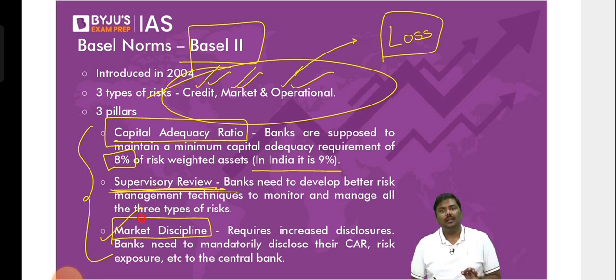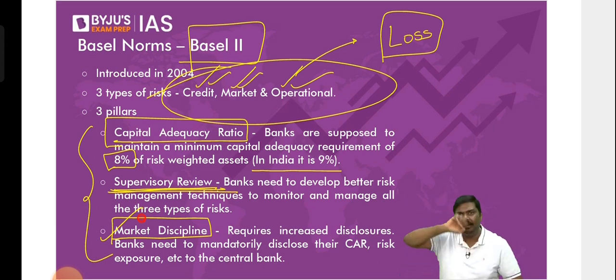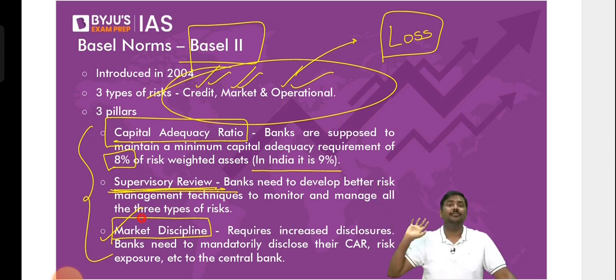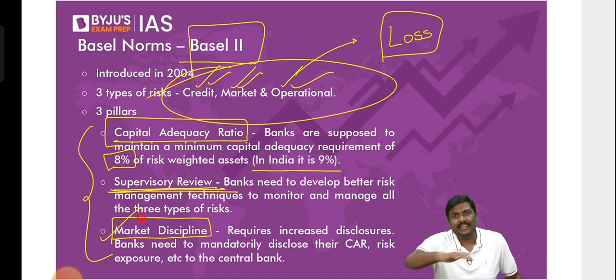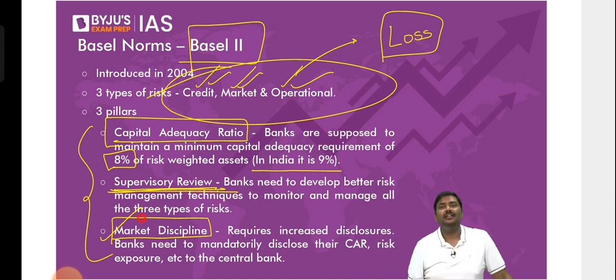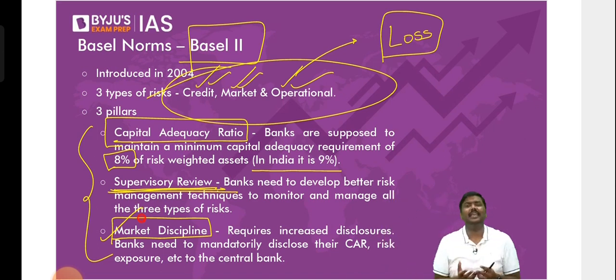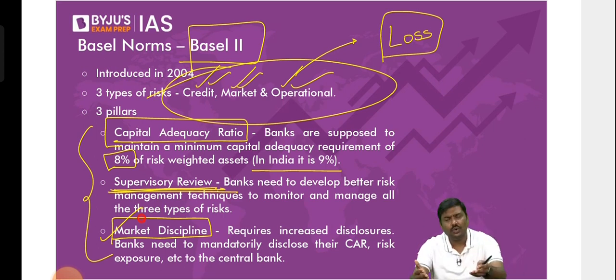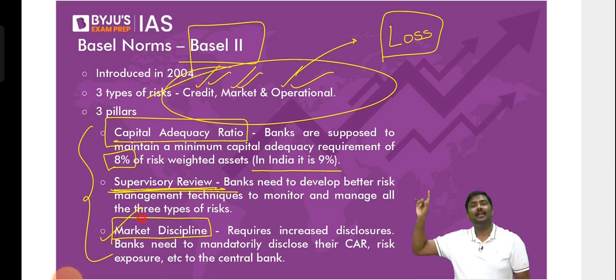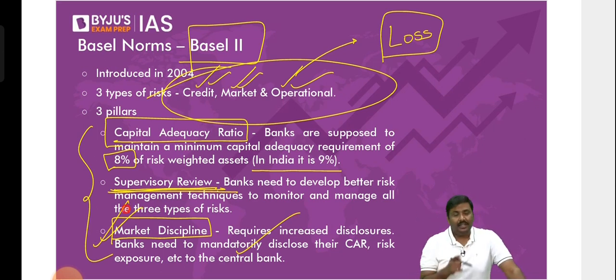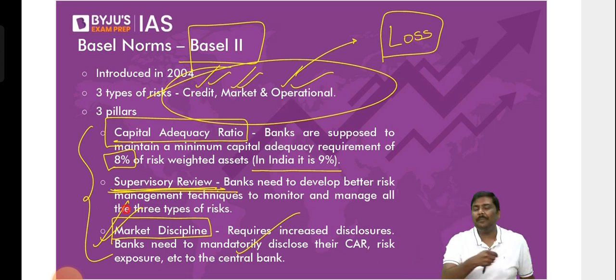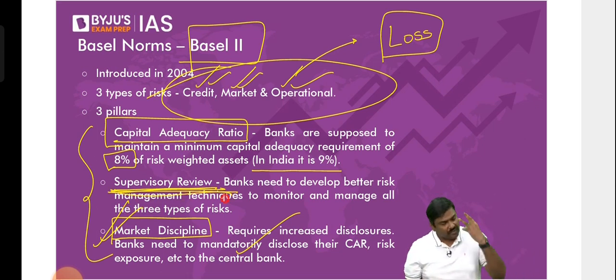What do you mean by market discipline? The banks will have to report all the data to RBI. Simple. The banks will have to keep providing the information to the Reserve Bank of India. For example, if you want to issue AT1 bonds, you'll have to take permission from RBI, then issue. You want to cancel AT1 bonds, take permission from RBI, then cancel. You have issued shares and collected certain money, then inform RBI how much money you have collected, how many shares have been issued, how much is tier 1, how much is tier 2. So disclosures have to be made so that the regulator of the banking sector will know what you are doing. That is called market discipline. So one is the capital adequacy ratio, second is supervisory review, third is market discipline.